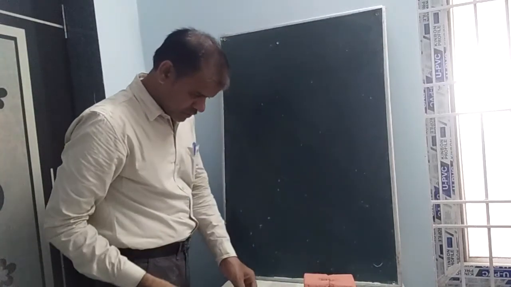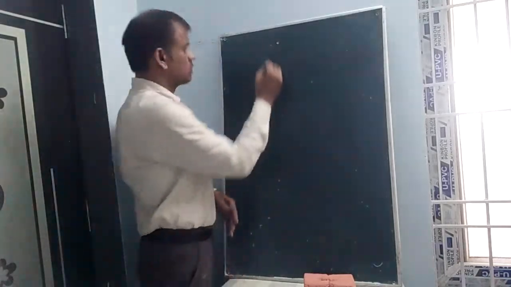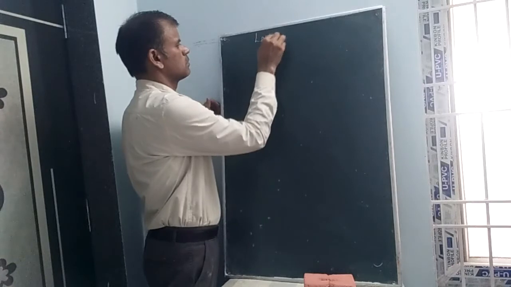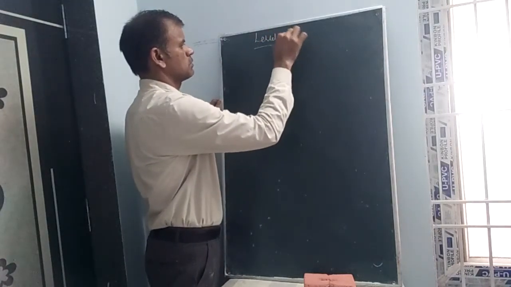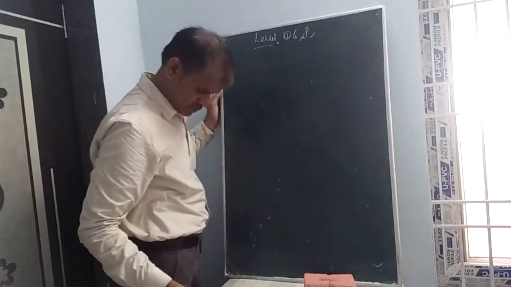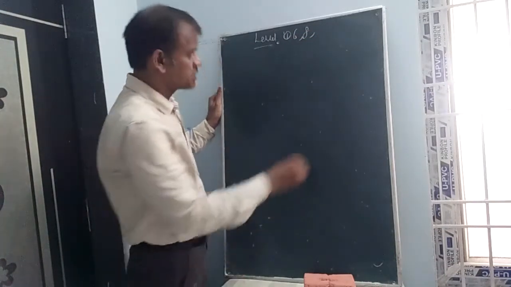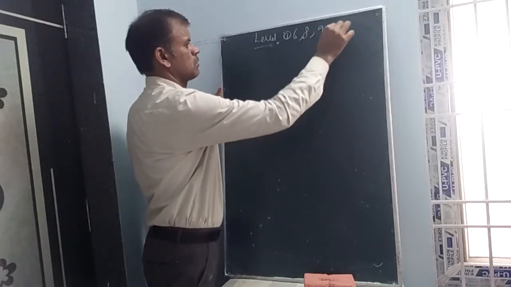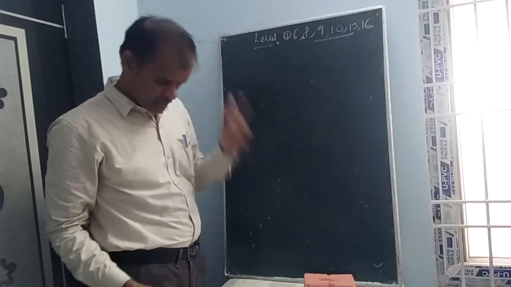Level 1: 6, 8, 9, 10, 13, 16. The remaining sums you should do: 6, 8, 9, 10, 13, 16.